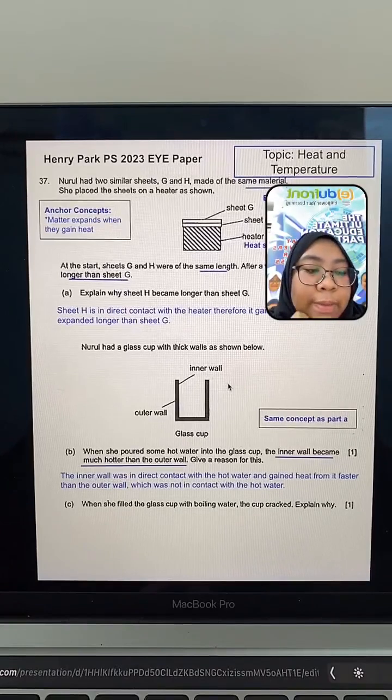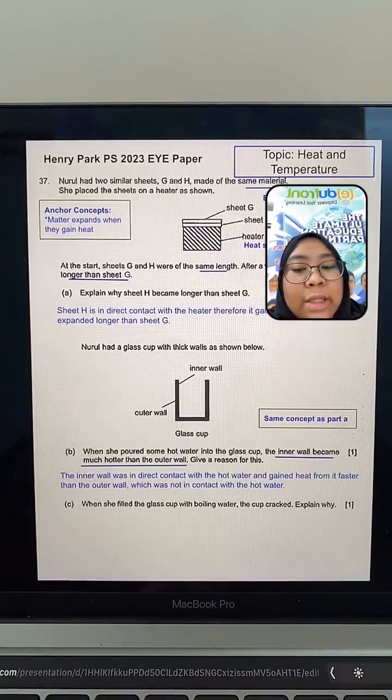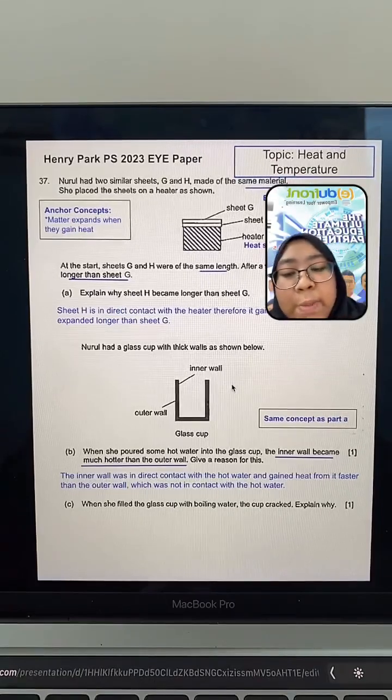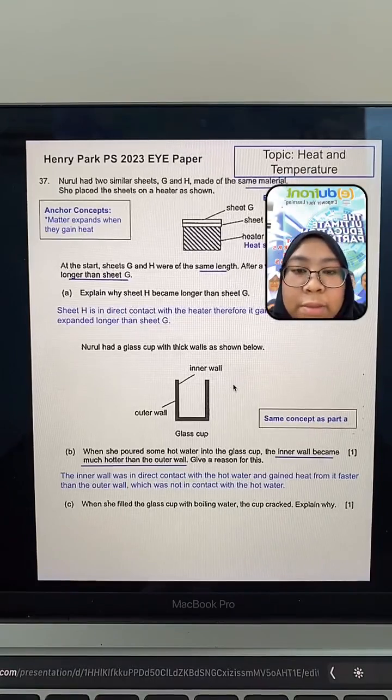Short answer. You can give me a simple answer. It's okay. But both are glass. Remember, inner wall and outer wall are both glass, so you cannot say one is a good conductor and one is a bad conductor, but both are glass. Remember that boiling water is way hotter than hot water.